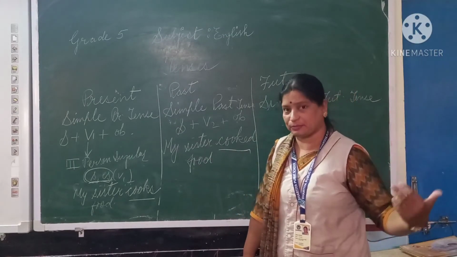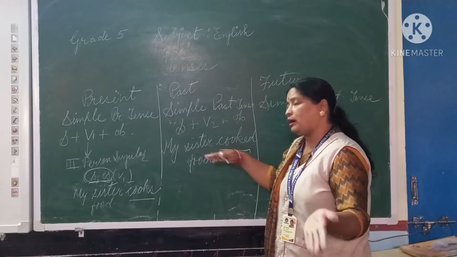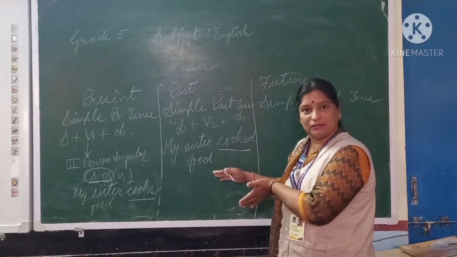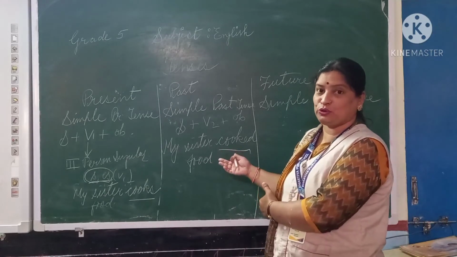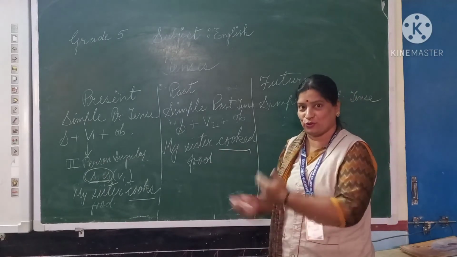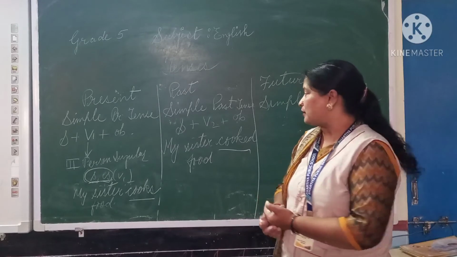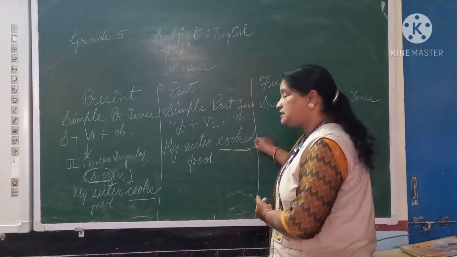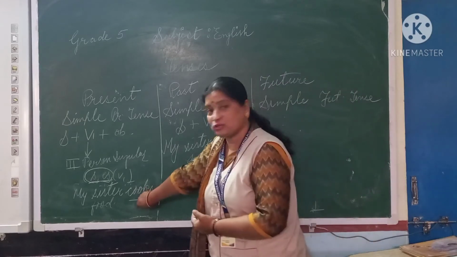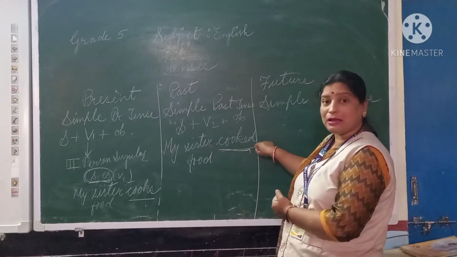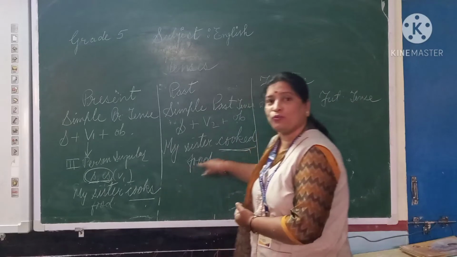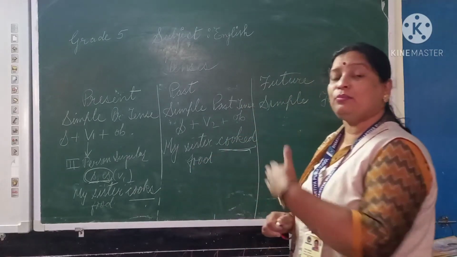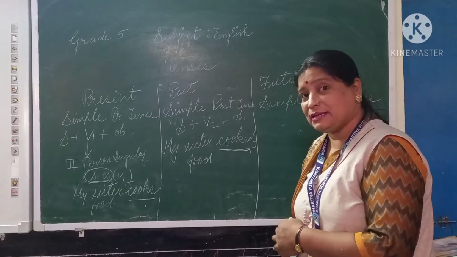I think in previous chapters also you have done, beta. So again it is just like revision, you can say that, so that you can revise, because these sentences are very useful, because in all the classes in your whole life we need these. Okay. So my sister cooked food. So here we have used the second form, and see now here it was simple present and now it is simple past. By changing the form of verb we can show the tense. We can tell the time of an action in a sentence. Okay.